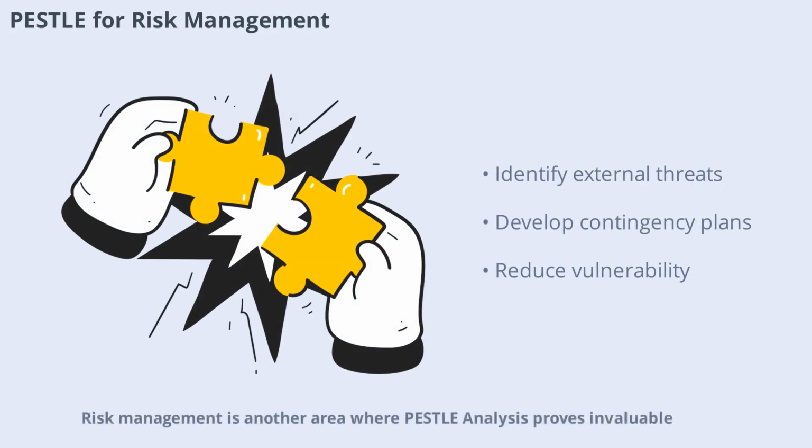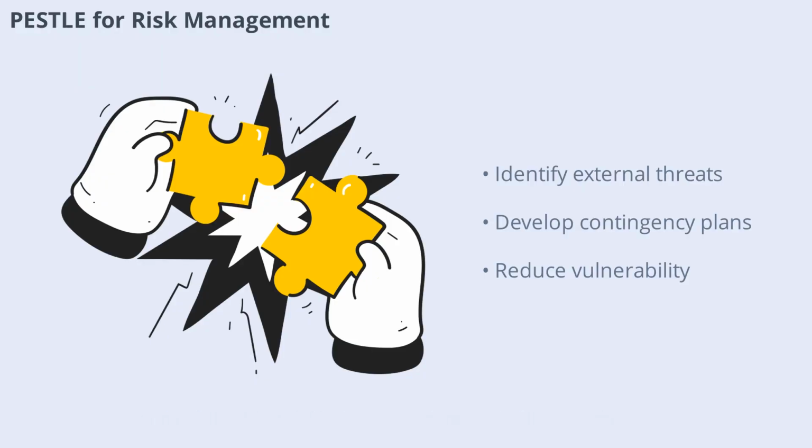Risk management is another area where PESTLE analysis proves invaluable. By identifying potential external threats, organizations can develop contingency plans and reduce vulnerability to unexpected events. For example, monitoring political instability or environmental risks allows companies to prepare for disruptions and protect their assets. In the next scene, we'll discuss how PESTLE supports proactive risk management.